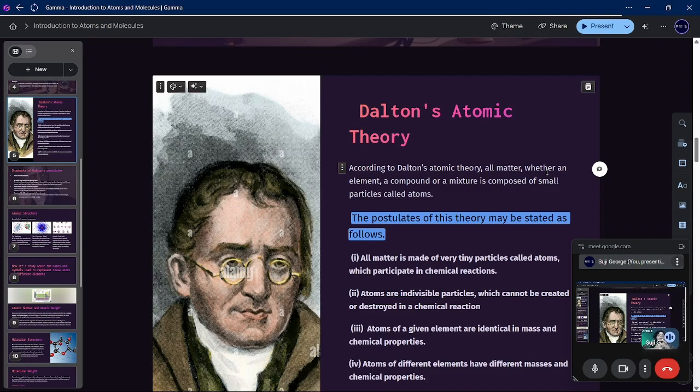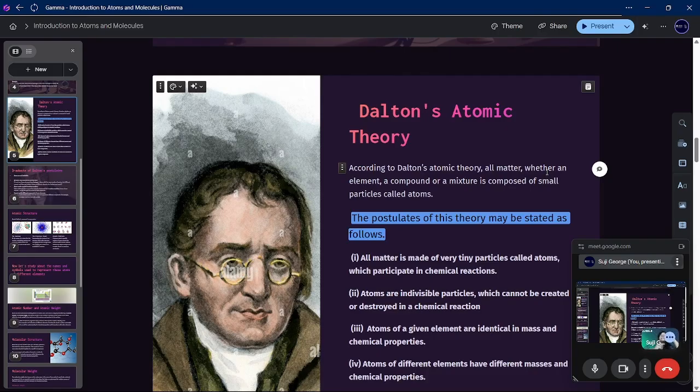So we have to study all the things. No, then only we will come to a conclusion. So many other things. Later on, so many scientists found out so many things, even Einstein also. Okay. So next one is, atoms are indivisible particles which cannot be created or destroyed in a chemical reaction. In which century did he say this? In the 18th century. Okay. So in the 18th century, using his limited circumstances, he said this. Do you agree with it?